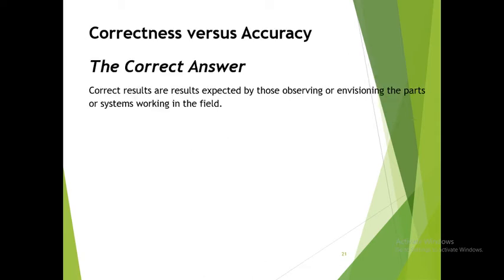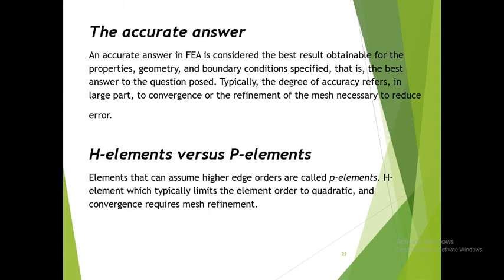Correctness versus accuracy. The correct answer, the correct result, are results expected by those observing or envisioning the part or system working in the field. So the accurate answer in FEA is considered the best result obtainable for the properties, geometry and boundary conditions specified. That is the best answer to the question posed.